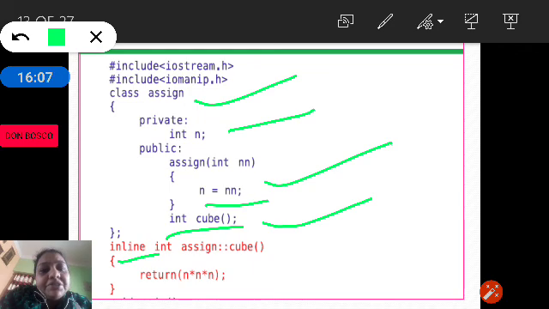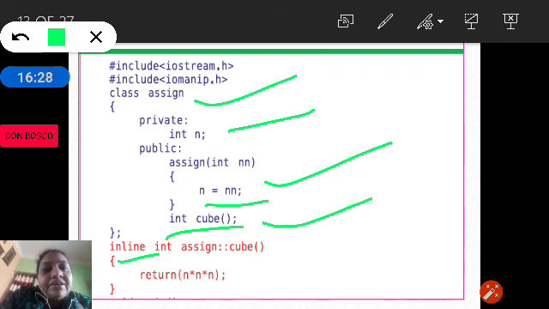So inline function means the call is replaced by the function body. Sometimes the body is so small that when a function is called, the control is transferred from main to the called function, and after execution from the called function it returns back to the main.